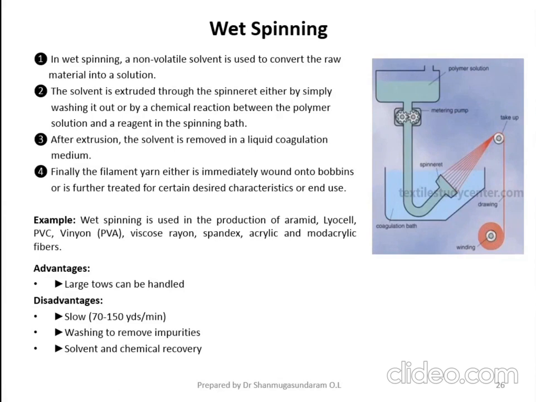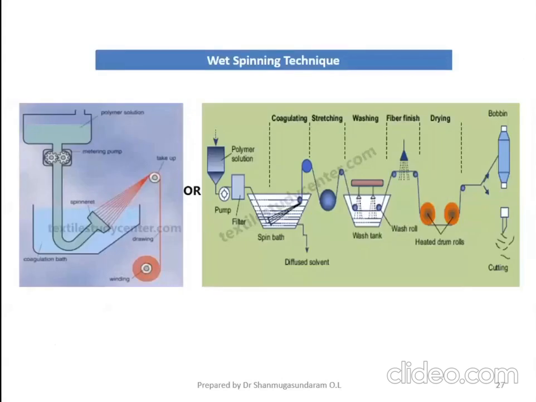Then solvent and chemicals can be recovered. Here we have used solvents, and so many chemicals in order to get precipitation of the fiber. Those chemicals can be recovered and reused for the next process. Similarly, whatever solvent you have used for the dissolution, you can recover it and reuse it for the next process.